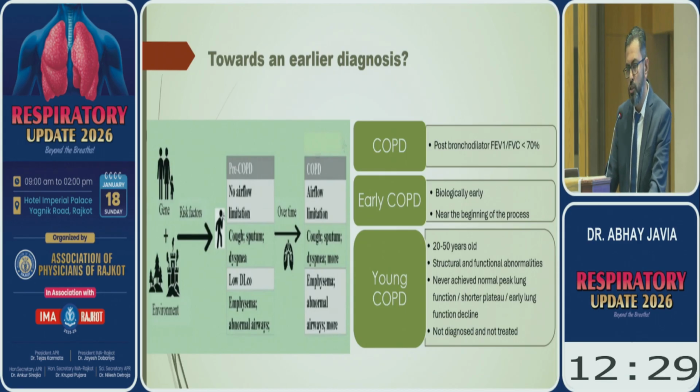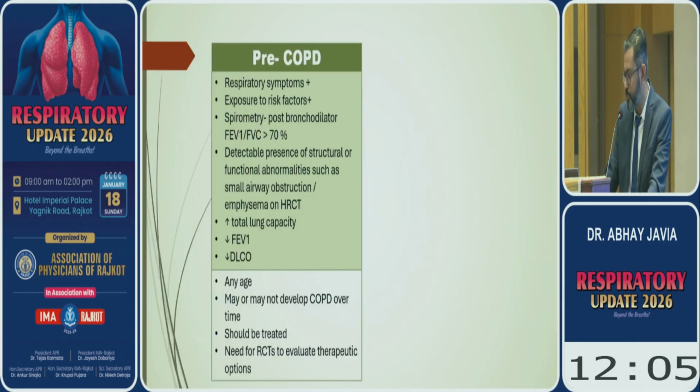And young COPD patients are usually 20 to 50 years of age, who have structural and functional abnormalities, and they have never achieved their normal peak lung function. They have either a shorter plateau phase or an early lung declining phase, and usually they are misdiagnosed, undiagnosed and untreated.